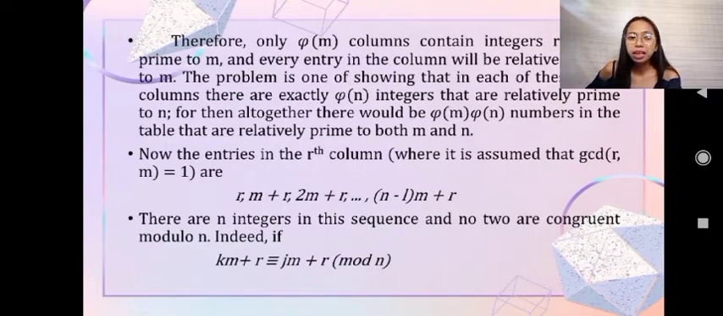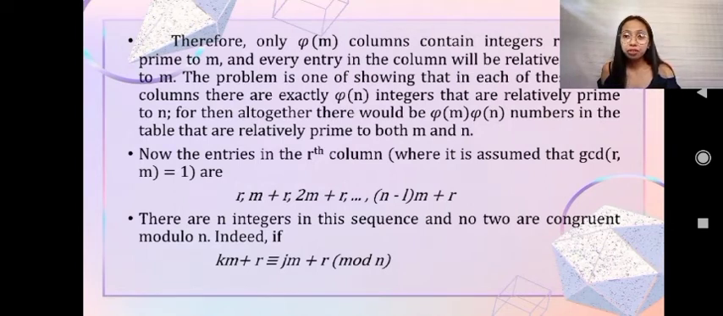Therefore, only φ(m) columns contain integers relatively prime to m. So every entry in those columns will be relatively prime to m. So the problem is one of showing that in these φ(m) columns, there are exactly φ(n) integers that are relatively prime to n. For then altogether there would be φ(m) φ(n) numbers in the table that are relatively prime to both m and n.